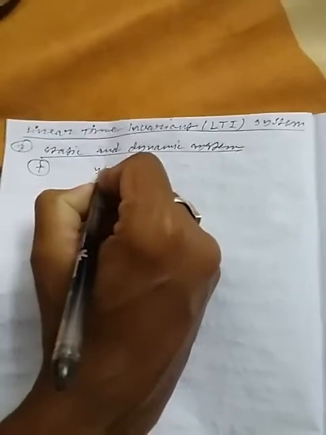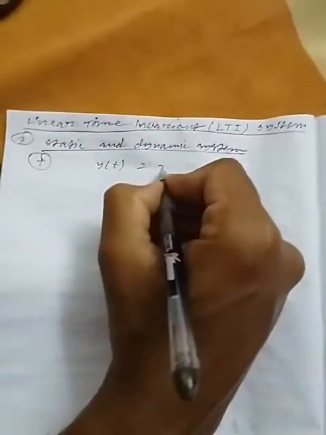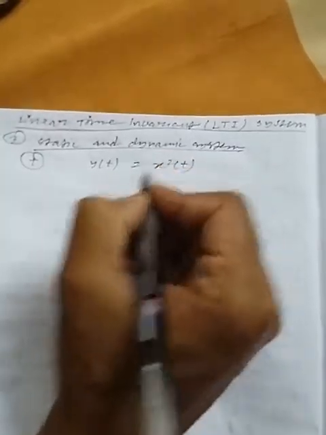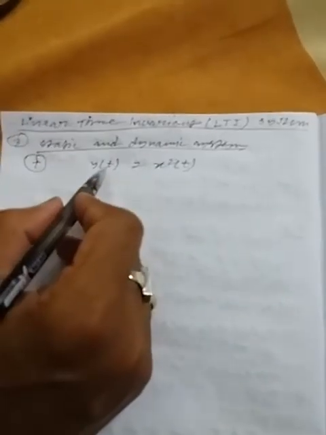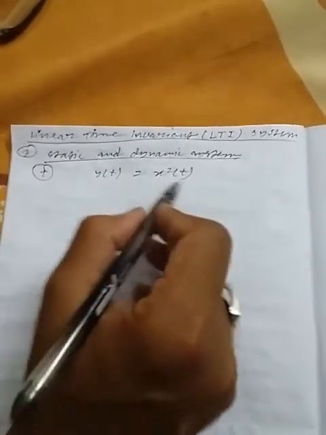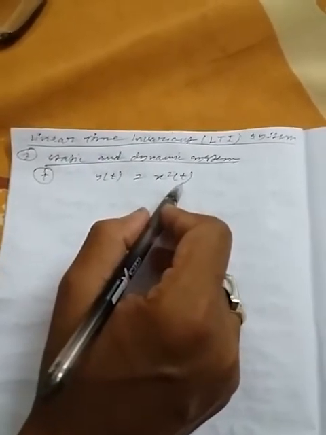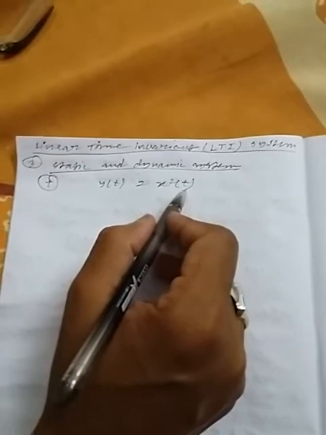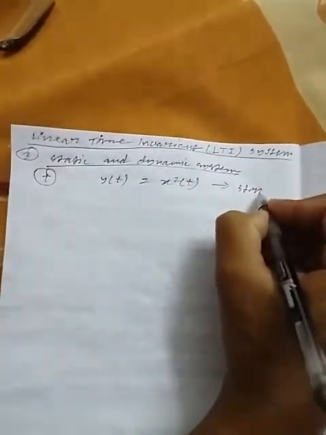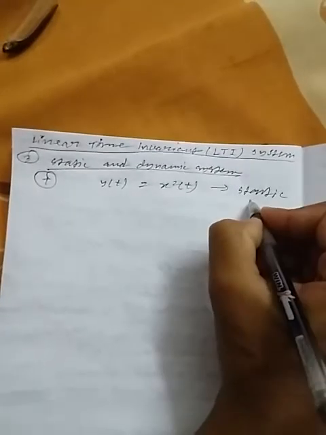For example, y(t) equal to x squared t. Here the output is at time t and the input is also at time t. This is an example of a static system.